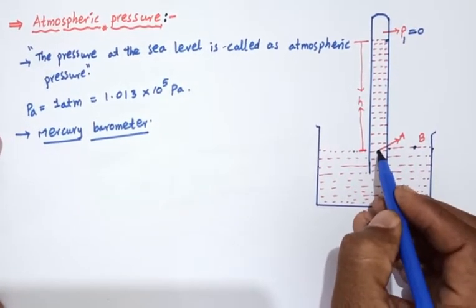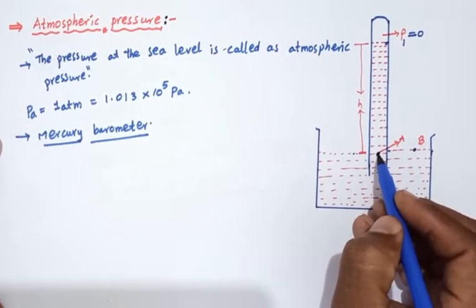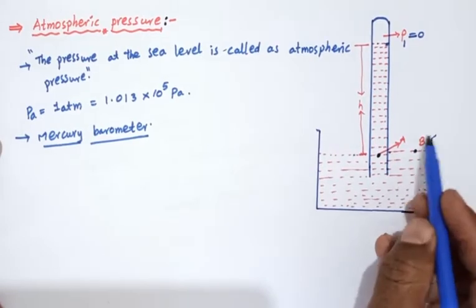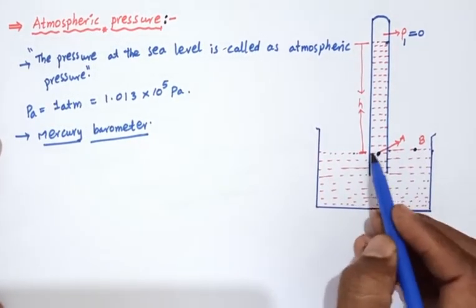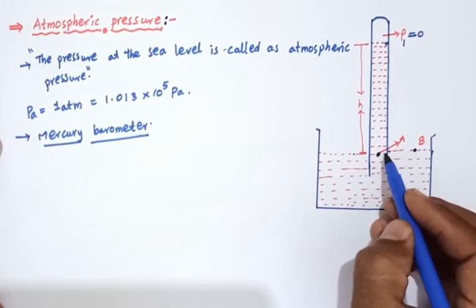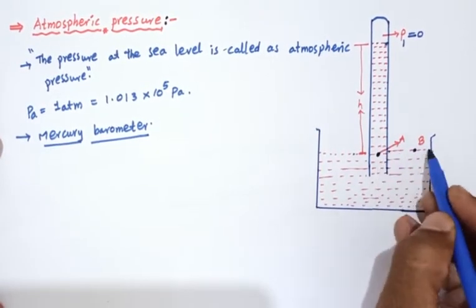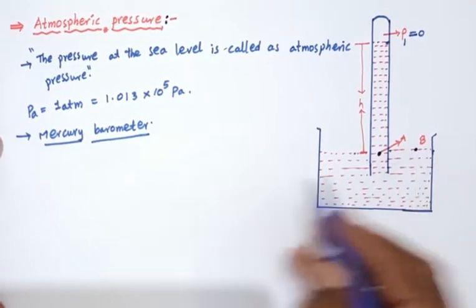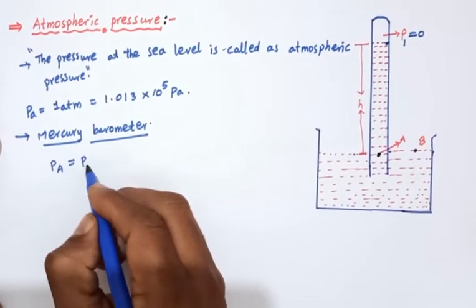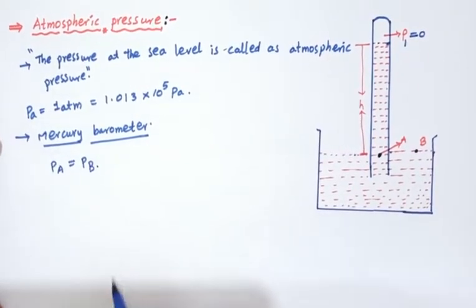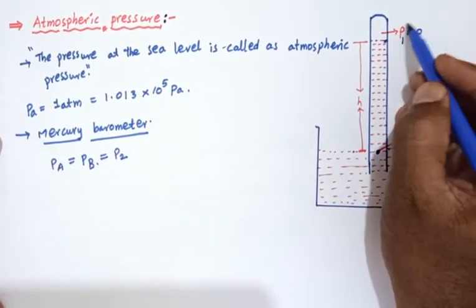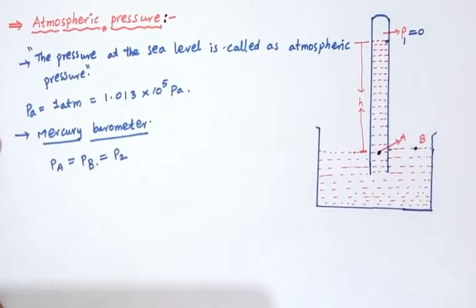So here we can say point A equals point B, according to Pascal's law: at the same height, in a fluid at rest, the points have the same pressure. So the pressure at point A equals the pressure at point B. Okay, so it is taken as P2. So here P1 equals 0 and P2.